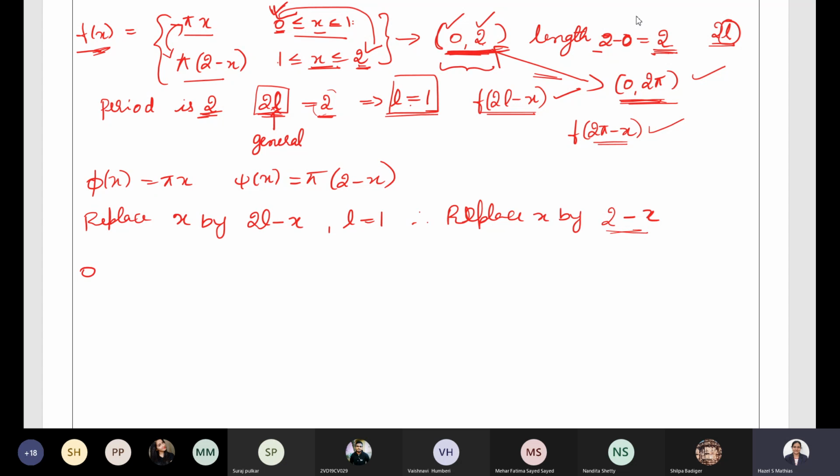So let us now replace in pi x: pi into 2 minus x is what? It is equal to xi of x. So what can we conclude? Phi of 2 minus x is xi of x. Therefore, the function is even. If the function is even, the Fourier coefficient Bn equal to 0.